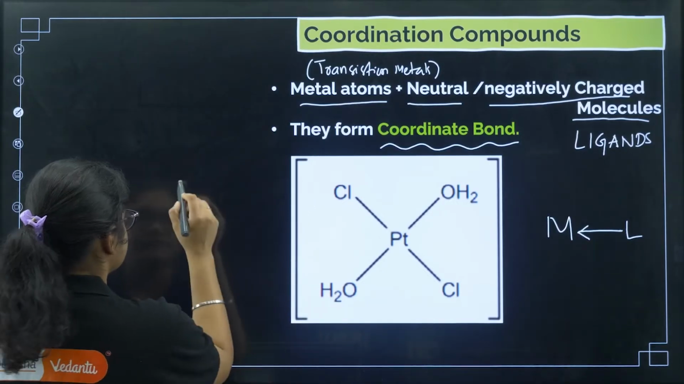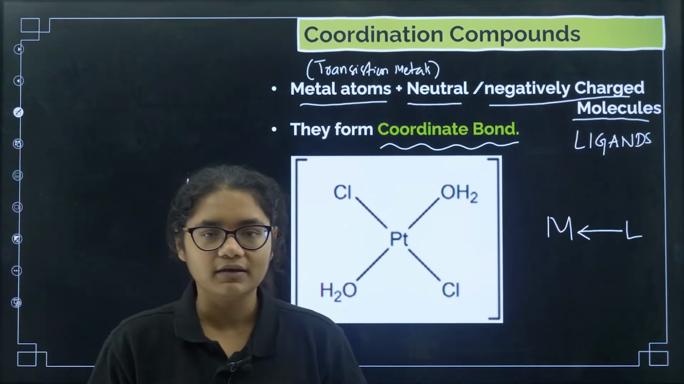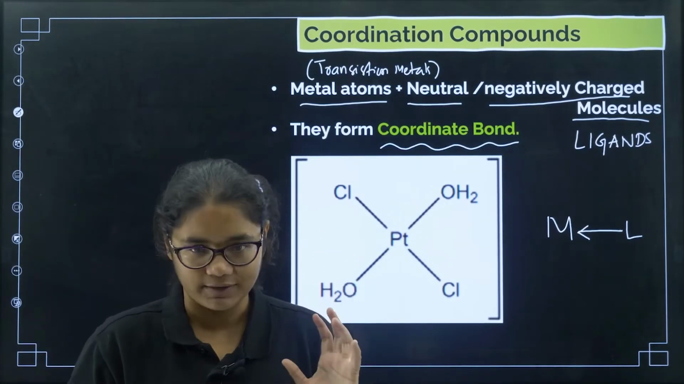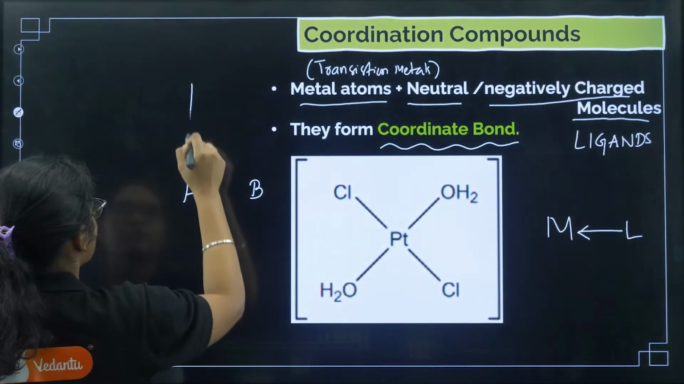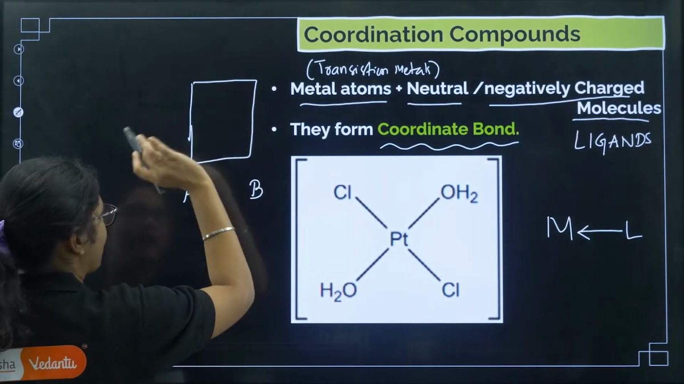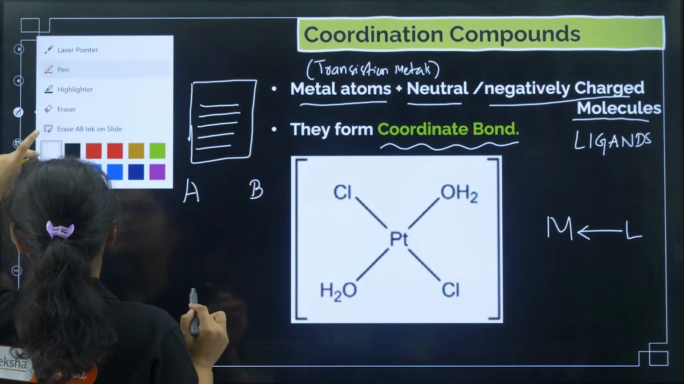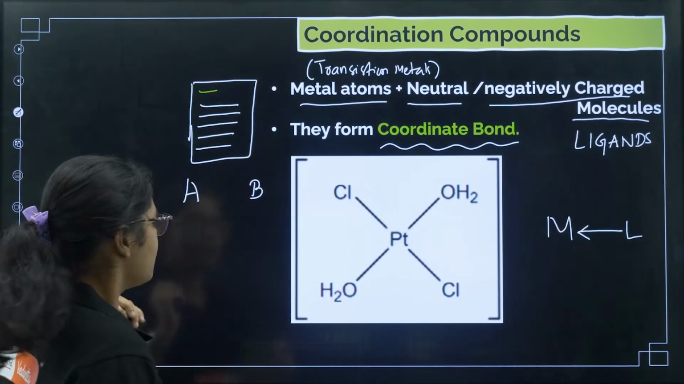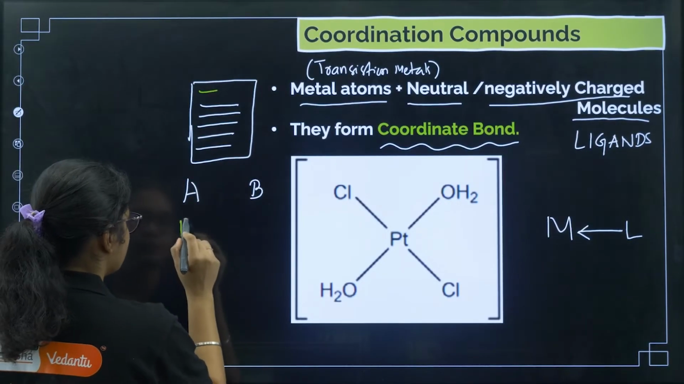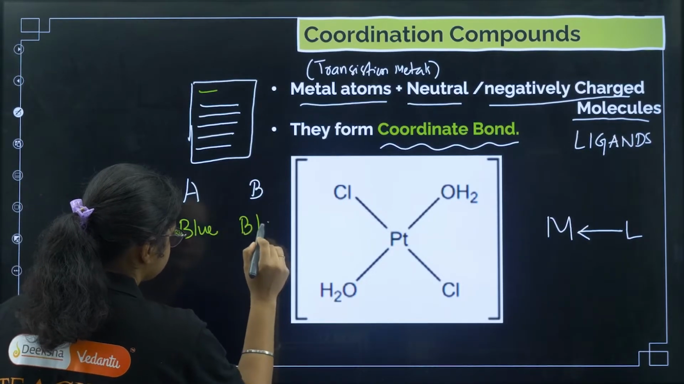Suppose there are two students, A and B. Your teacher gave you a project, and the teacher told you that the project should be in such a way that you have to write something, the content should be in one color and the headings should be in another color.